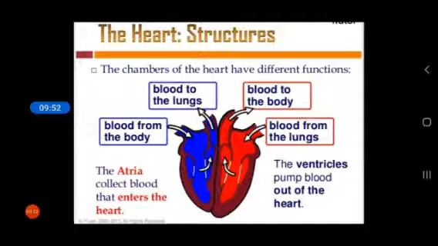The chambers of the heart have different functions. Each chamber of the heart has a different function. The upper right side, the right atrium: what is its function? To take blood from the body. When blood enters the heart, it always comes into the right atrium through the superior and inferior vena cava, and then through the tricuspid valve and contraction of the right atrium, all the blood goes down to the right ventricle.